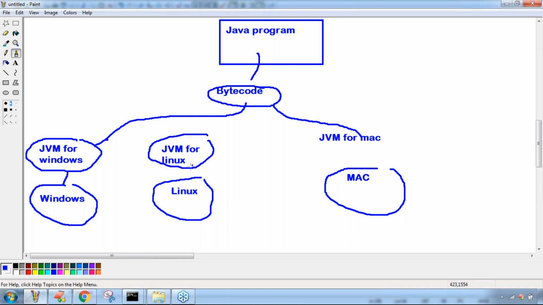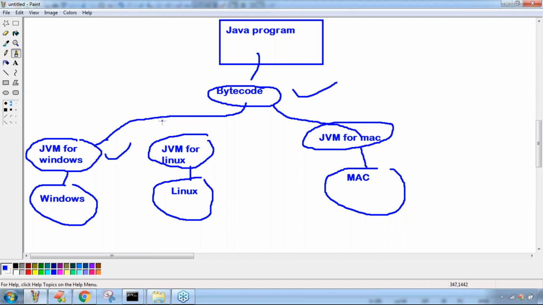Earlier approach: if 3 platforms are there, how many C programs are required? 3. But how many Java programs are required? Only 1. That's what you should be aware of. Remember, Java is platform independent, but C is platform dependent. The platform independent nature comes because of the bytecode and because of the JVM.